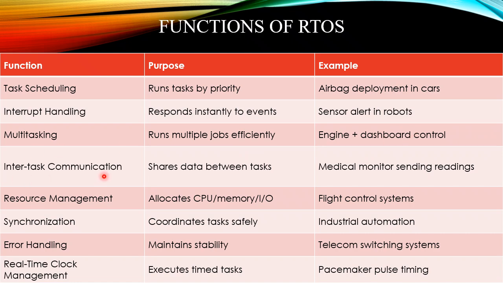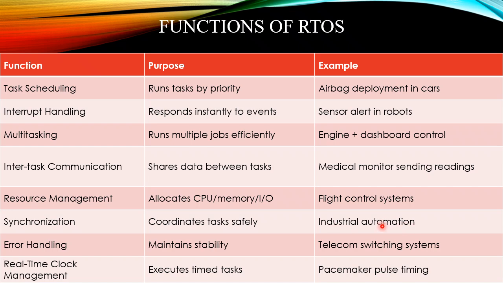Inter-task communication shares data between tasks. When two tasks are done, the data should be shared between them, like a medical monitor sending readings. Resource management allocates CPU, memory, and input and output data, for example in a flight control system, where all these resources should be used and managed effectively. Synchronization means coordinating tasks safely. Many tasks are done at the same time, and they should be coordinated properly and safely, as in industrial automation.